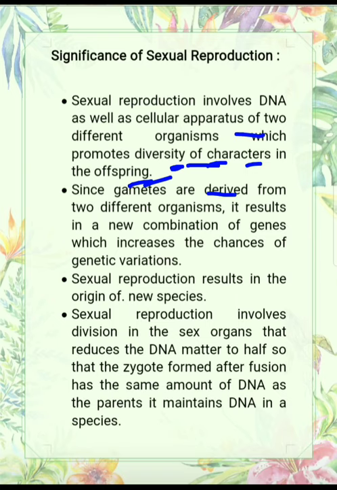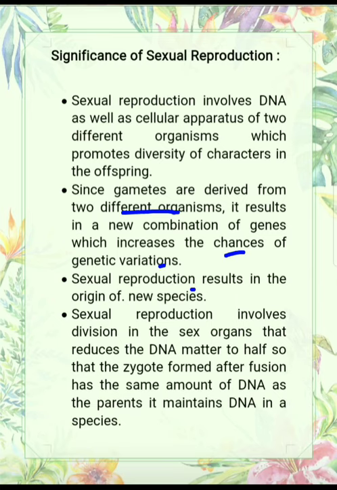Since gametes are derived from two different organisms, it results in a new combination of genes which increases the chances of genetic variations. Means when the organism is developed from two different organisms, their desirable characters combine, and the new organisms have better adaptability for the environment. That increases the chances of genetic variation.